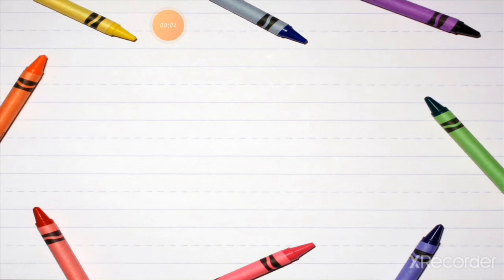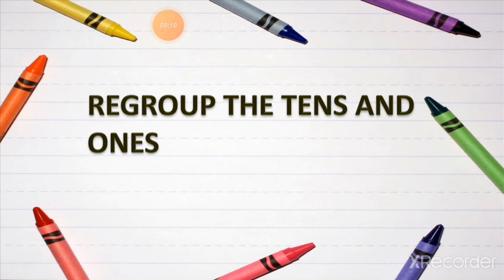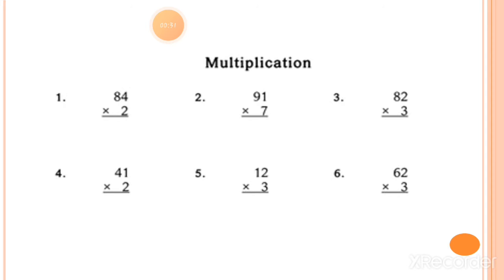So now revision is complete, students. So let's start today's topic. So here is the topic: regroup the tens and ones. Both the value of the ones and tens we have to regroup together. So let's see how we can do it. I will explain with the help of some examples, so you can easily understand.